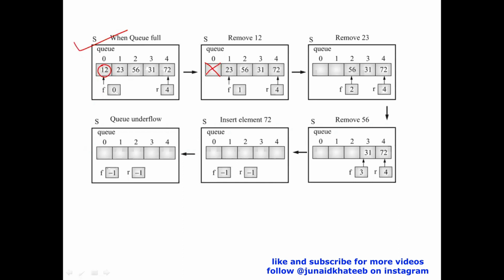Because for me, the queue starts at front and ends at rear. Earlier, the queue was from index 0 to index 4. Now the queue is from index 1 to index 4. Suppose I want to delete 23. I'll just increment front. So F, which is 1, now becomes 2. So this value is as good as gone for us.